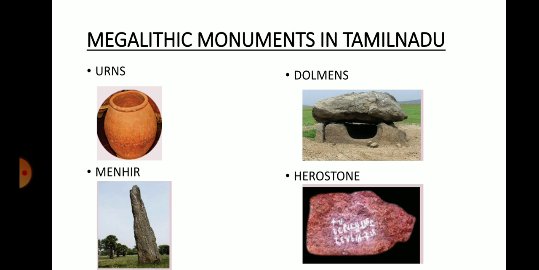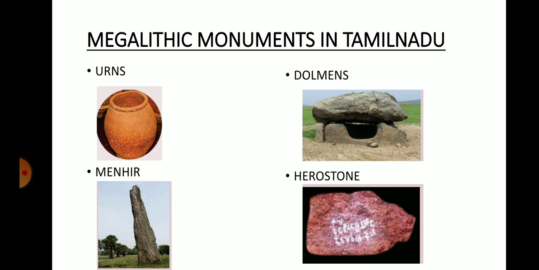So they were called dolmens. Dolmens were found in Veeraragavapuram in Kanchipuram district, Kummala Marudupatti in Dindigul district, and also in Narsingampatti in Madurai district. Okay, so the dolmens were tombs, graveyards of dead people.